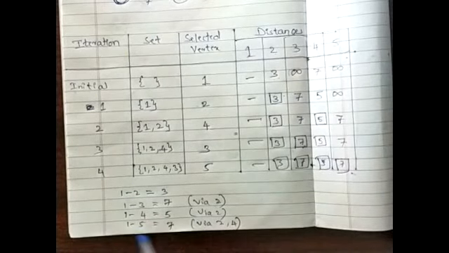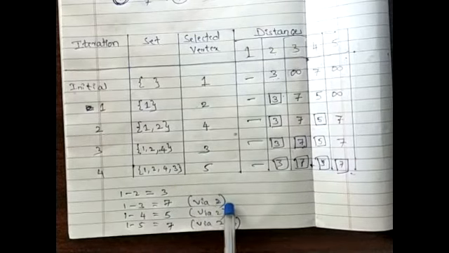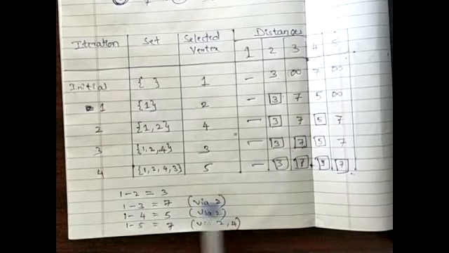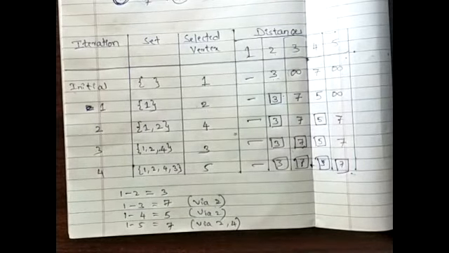In the next class, we will take up one more example, and simultaneously, as and when we finalize a particular iteration, we will write down these values so that you will not have any confusions. I know that you will have certain confusions while putting these values, through which particular vertex we are covering. That can be done by proceeding through the different iterations. Okay, students, is that fine? Any doubts here?